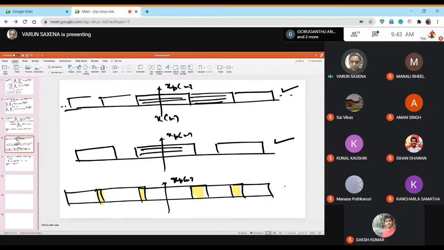But you cannot derive xn back if this case exists, which is much similar to what you used to study in sampling, where you used to study oversampling, Nyquist sampling, and undersampling. So this was oversampling, in this case, this was the Nyquist sampling, and this was the undersampling where there was aliasing and you could not derive it.